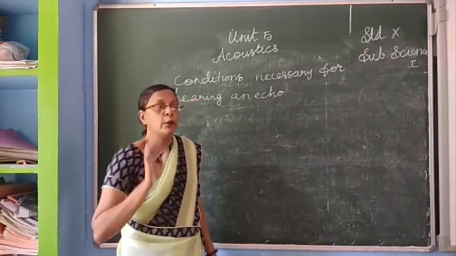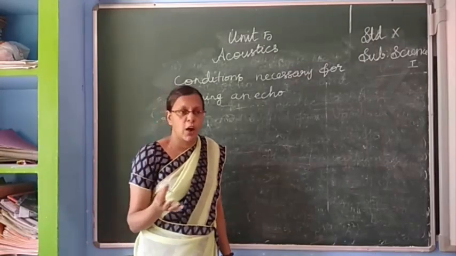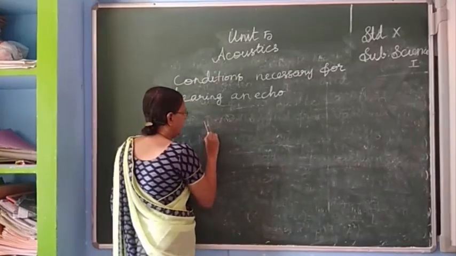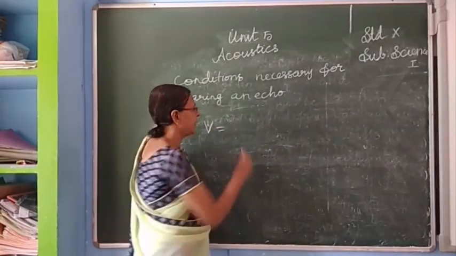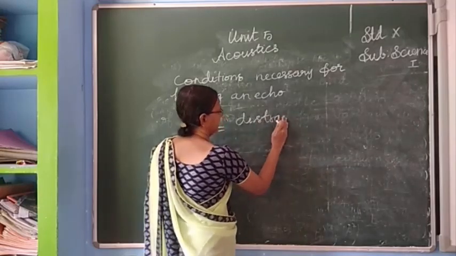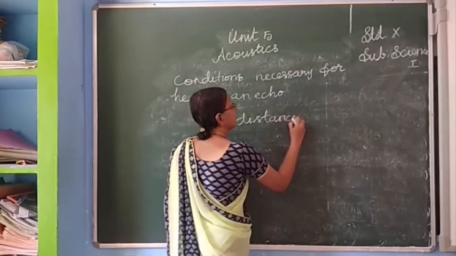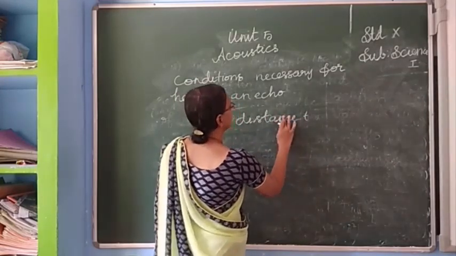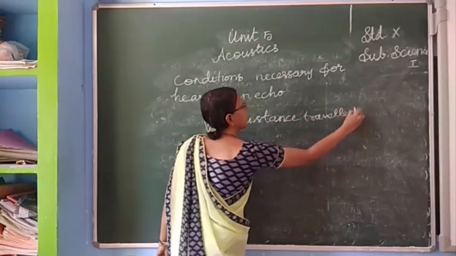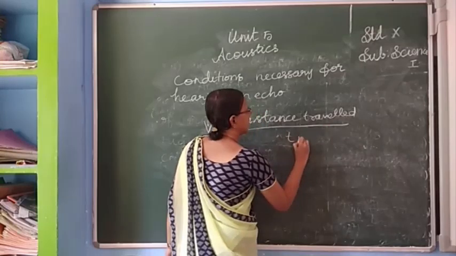Here we want to find the velocity of sound. Velocity of sound, we know, is distance traveled by time taken.